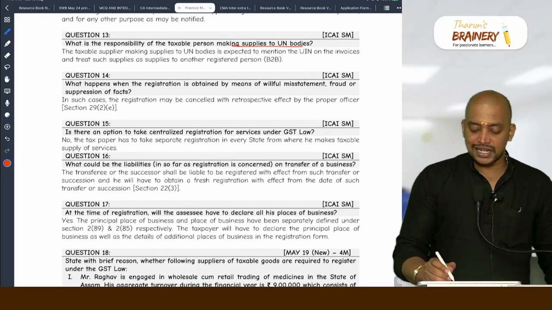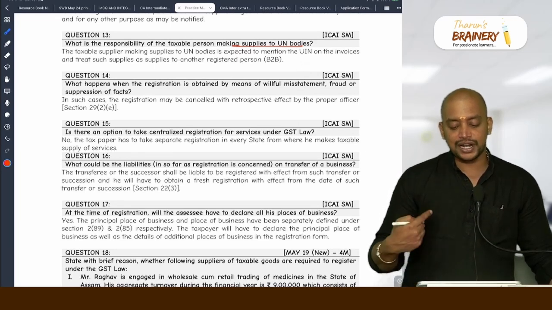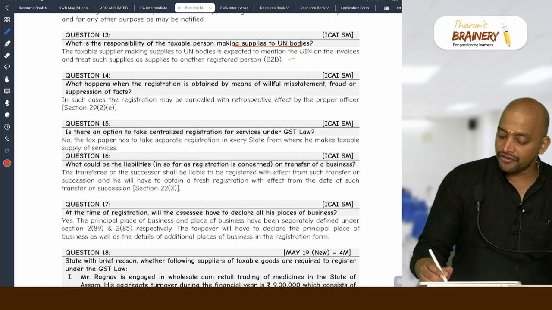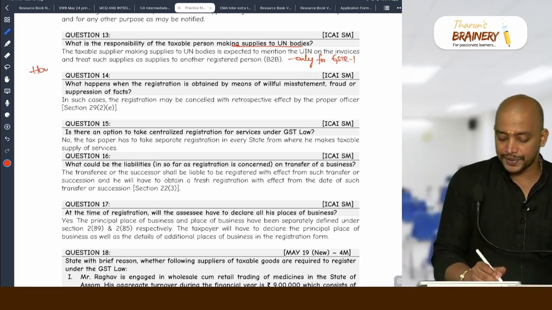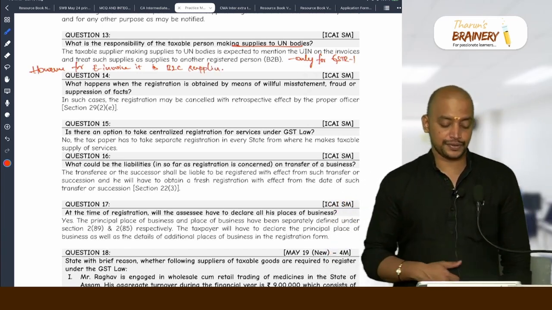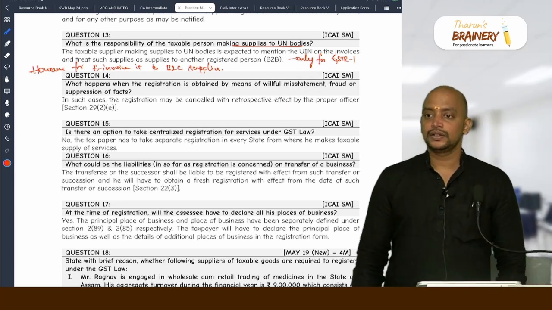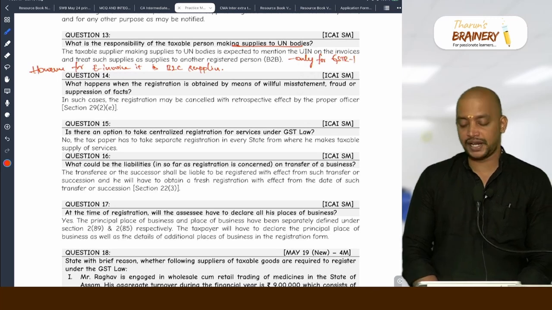The taxable supplier making supplies to UN is expected to mention UIN on the invoice and treat such supplies as supplies made to another registered person. This is only for GSTR1, only for GSTR1. However, for e-invoice, it is B2C supplies. This point we have discussed in e-invoice also. Long back, tax invoice, e-invoice, dynamic QR code in invoice, there we have seen.